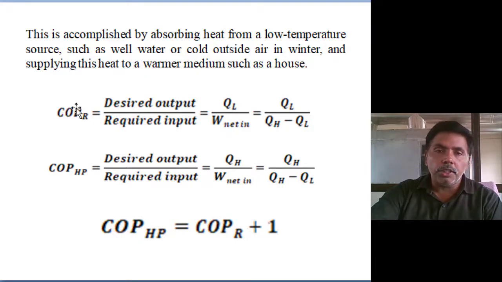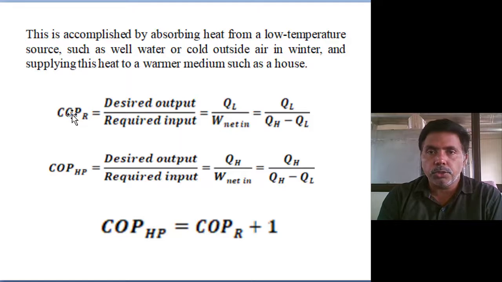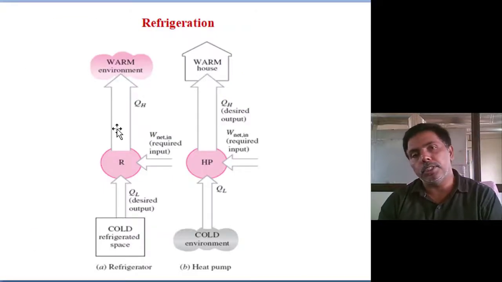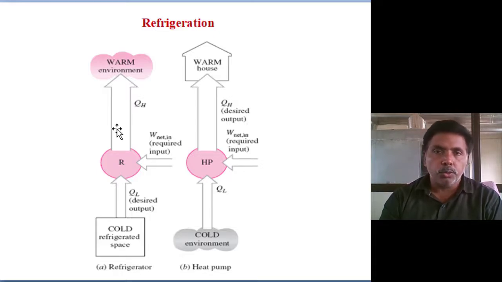Here you see we commonly write COP, not efficiency. But the efficiency equation is also the same, output by input. But here we write COP. Why? Because it's simple, everyone knows, but I am just recalling it. According to the Kelvin-Planck statement, we cannot construct a single reservoir heat engine. Compulsorily, we have to maintain a source and a sink.